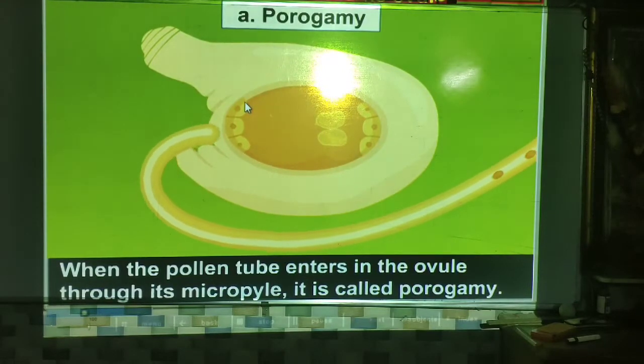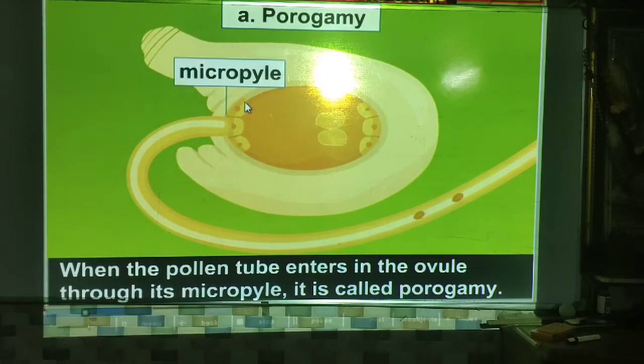When the pollen tube enters the ovule through its micropyle, it is called porogamy, and this is the most common process. This is the micropylar end and this is the chalazal end of the ovule. Here the pollen tube enters, and this type of entry is called porogamy.